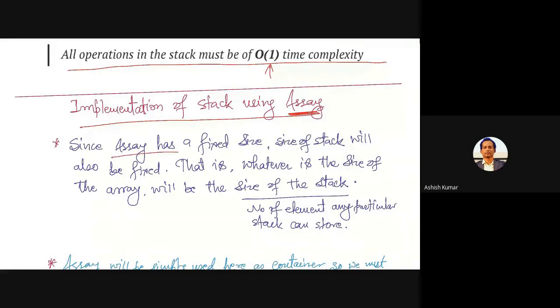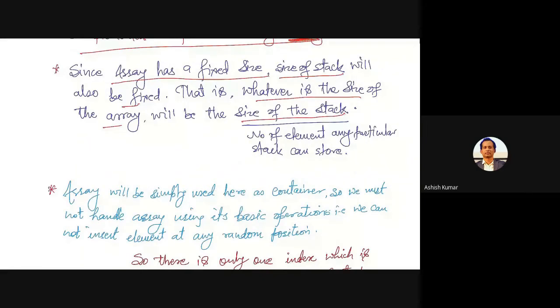See, an array has a fixed size, so the stack will also have a fixed size. Whatever is the size of the array will be the size of the stack. The number of elements in the array is going to be the number of elements in the stack. So we will never again refer to it with the term array. We'll always say stack. Stack has 5 elements or 10 elements or whatever you declared. But internally it is actually an array. Array will be simply used here as a container.